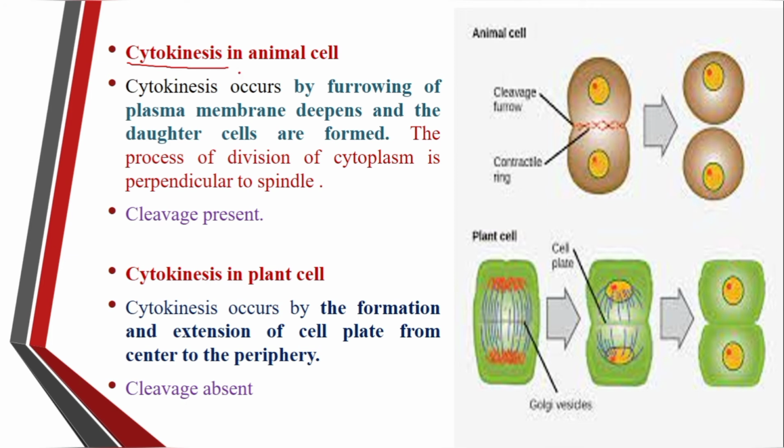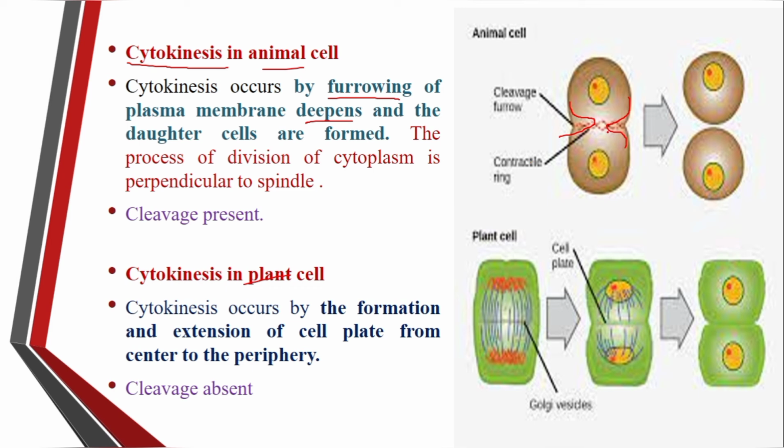The cytokinesis in the plant cell and in the animal cell happens in different ways. First we see the animal cell. What is the significant process in the animal cell? There is a formation of furrows, which move from the periphery towards the center. The plasma membrane undergoes deepening, and the result is a formation of two daughter cells.